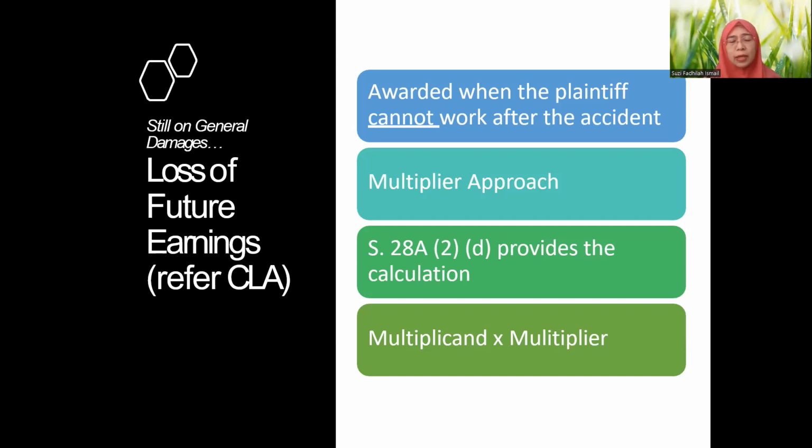And then how to calculate? We have this multiplier approach. And how do we know? Actually we take it from section 28A to D, and it provides the calculation. So essentially, to calculate, we need to identify the multiplicand, and it has to be timed with the multiplier. I'm showing to you section 28A to D of the Civil Law Act.